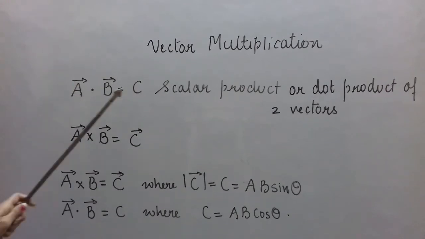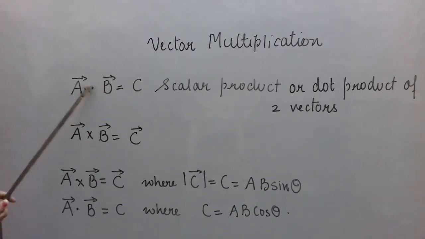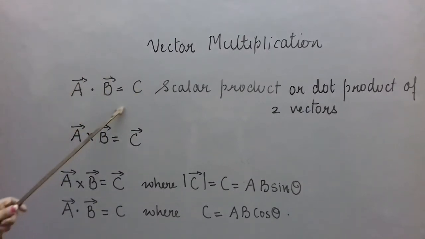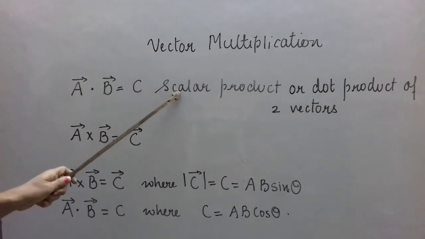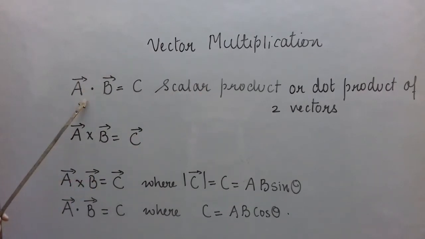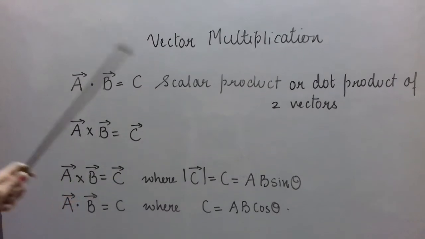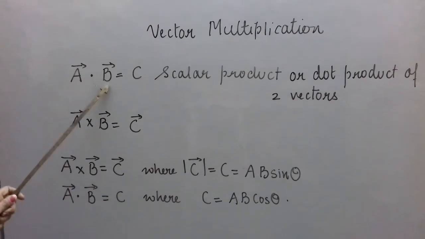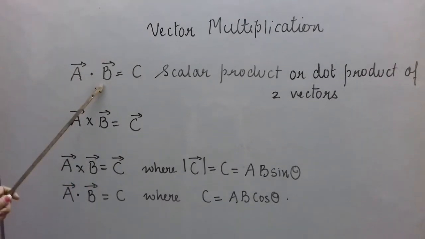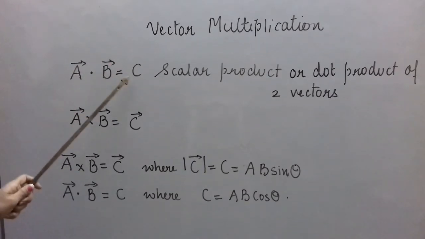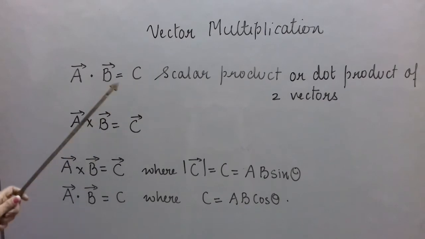So C is the dot product of two vectors. We call this type of vector multiplication the scalar product because the result is a scalar quantity, or the dot product because we use a dot to represent this multiplication. So the dot product of two vectors is a scalar quantity.